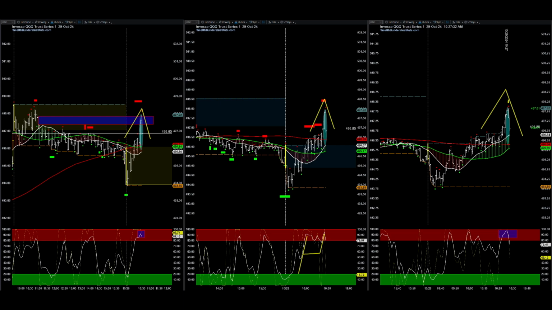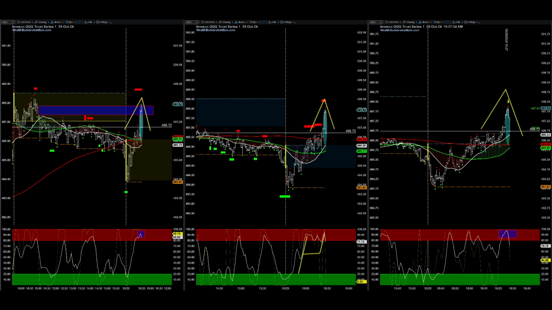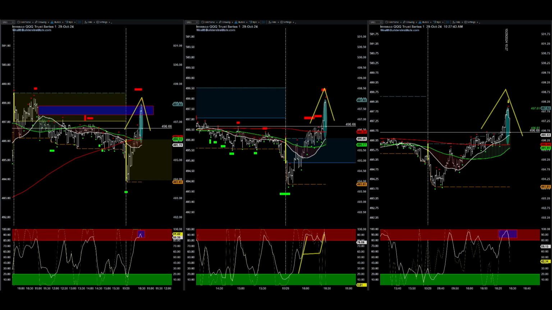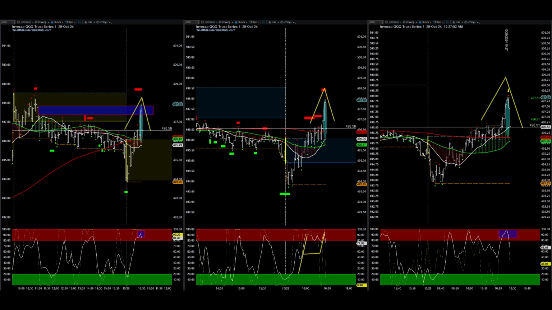QQQ. And there's a $1 drop, ladies and gentlemen. We're going to lock in half of our gains. And with this 10 cent climb up, we're expecting a 10 cent climb down and basically come back to where we started, which is roughly around the 496, 496.25 area. So if there's little to no follow through around that area, we're just going to pull our profits. So we're going to just see how this reacts to the 21 and the 200 moving average on both the 1 minute and the 2 minute chart.